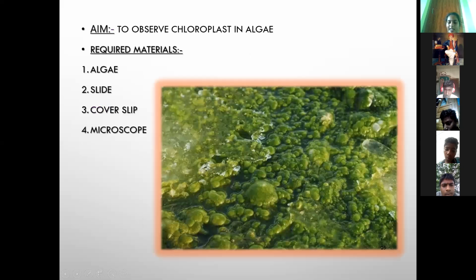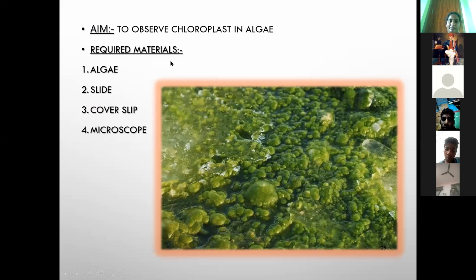Next, another activity. This is the algae. It is present in ponds. Aim: to observe the chloroplast in algae.